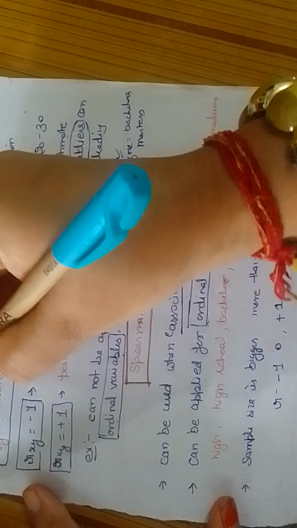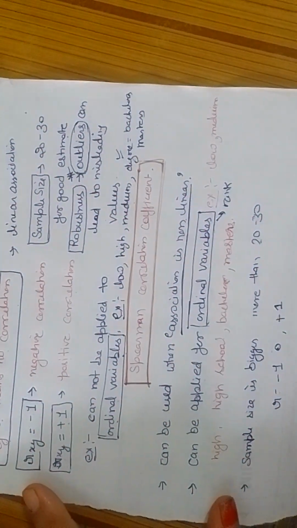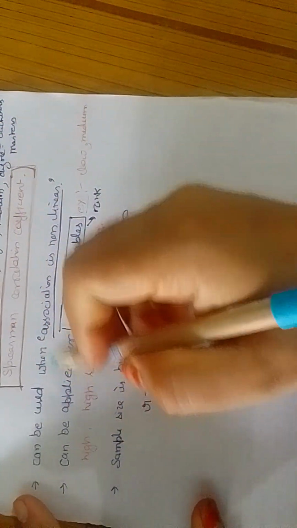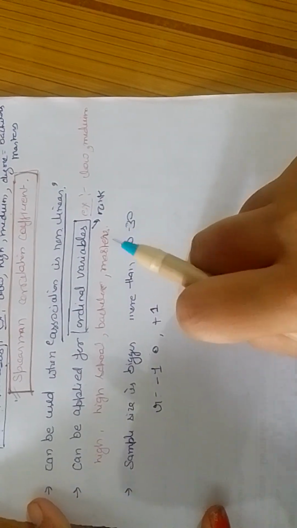So this is the main crux of Pearson and Spearman correlation coefficients. The mathematical expression of Pearson correlation coefficient I have taught you in my last video. Fine. My next video for English medium students will be the mathematical expression of Spearman correlation coefficient.